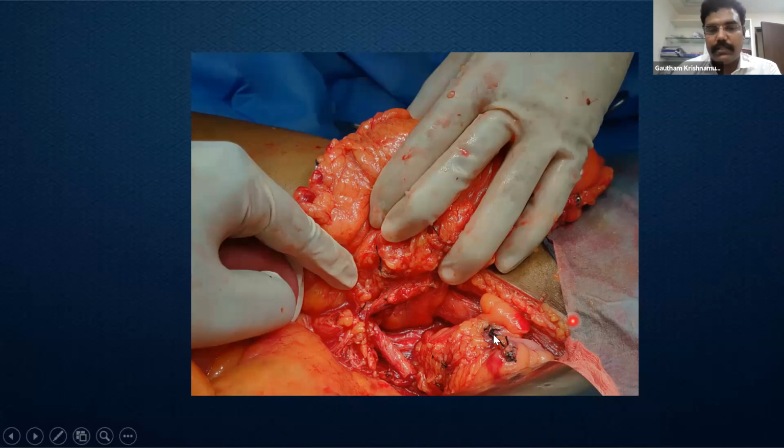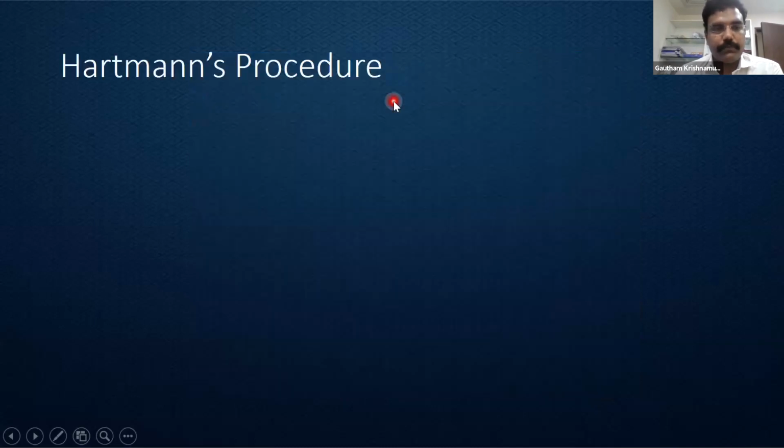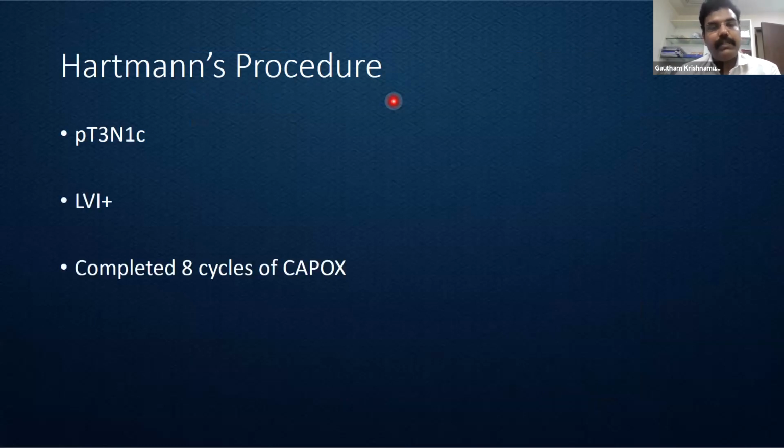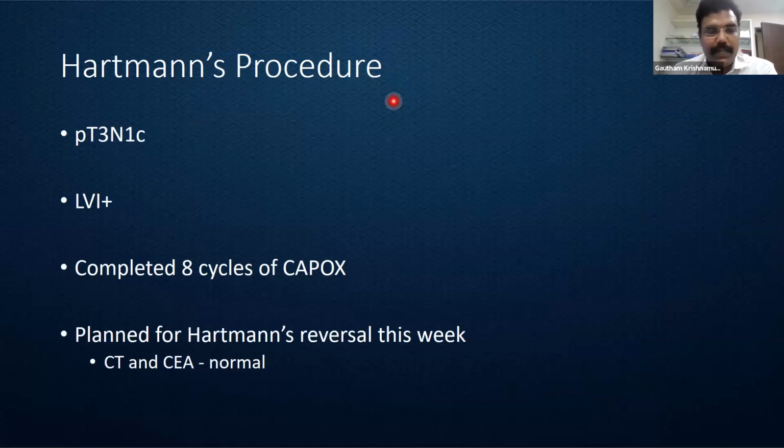So we can see the distal stump that was closed, and it was fixed to one of the lateral pelvic walls, and the superior rectal artery was preserved. We went along, skeletonizing the superior rectal artery, and went to the IMA, and then we divided the proximal bowel and brought it out as a Hartmann's procedure. Eventually it was pT3N1c disease with evidence of lymphovascular invasion. The patient completed 8 cycles of CAPOX and is actually planned for Hartmann's reversal 2 days from now. So we did review CT and CEA now, and both were normal.